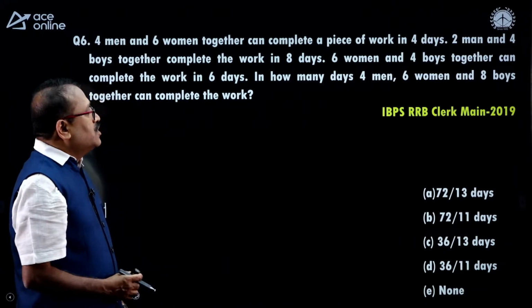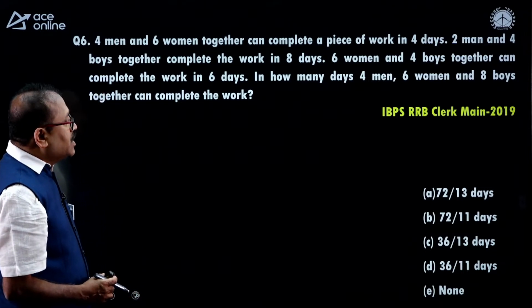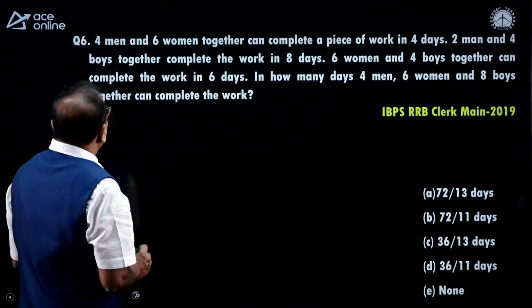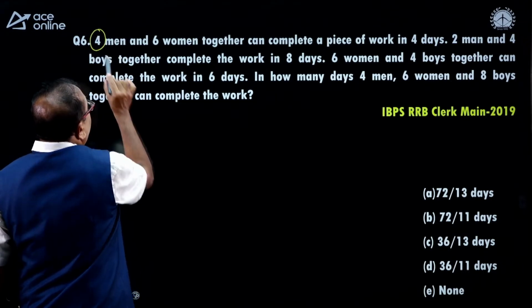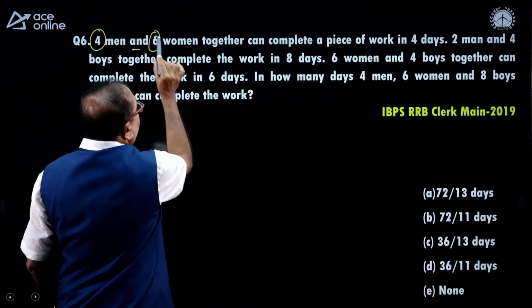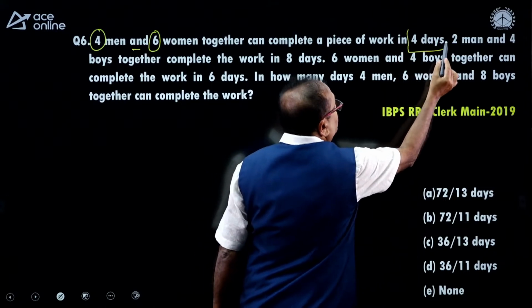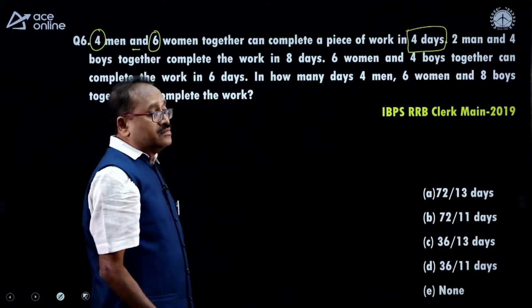Look at this one. Once again, I will go through the question and then I will give 30 seconds for you to respond. 4 men and 6 women together can complete a piece of work in 4 days. Fine.